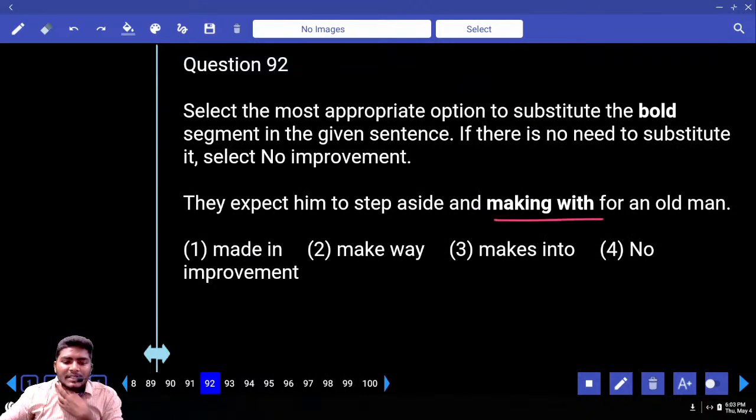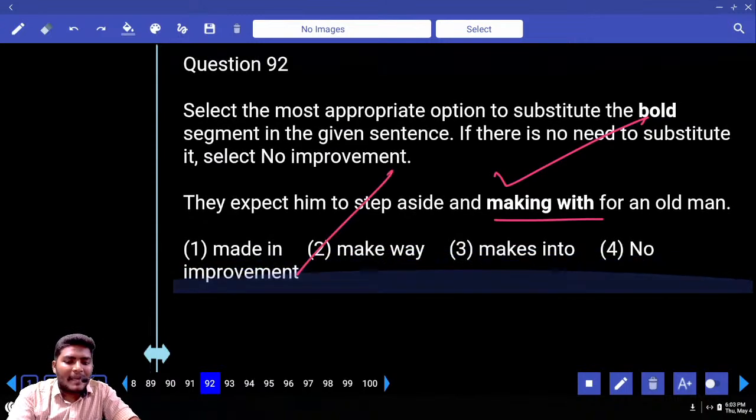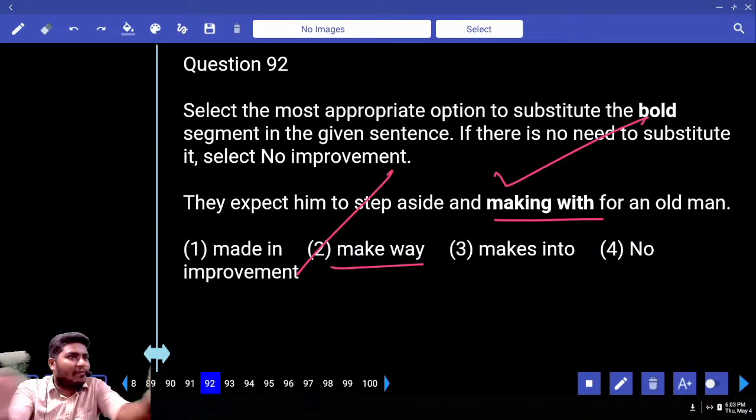Phrase replacement. They expect him to step aside and make way for an old man. See, let us say there is a group. We are entering a bus. We are entering a metro. There are so many people and they are expecting the fellow who is standing in between to step aside and make way for the old man. Make in, make way, make into. Tell me which is the answer. It is nothing but make way. What do you mean by make way? Give way, get away. Give some path.